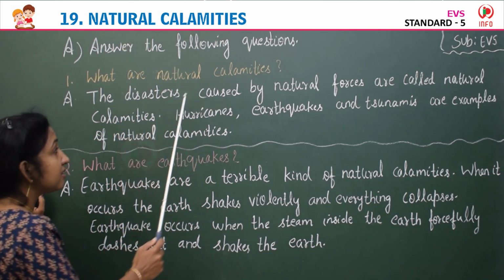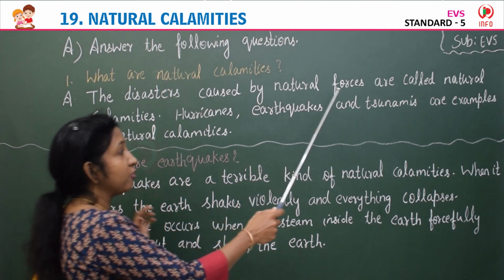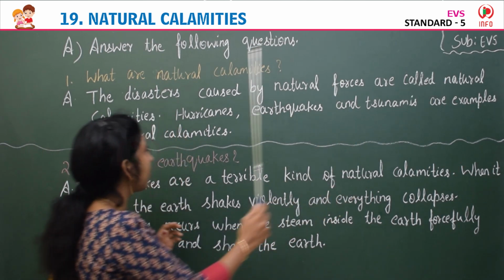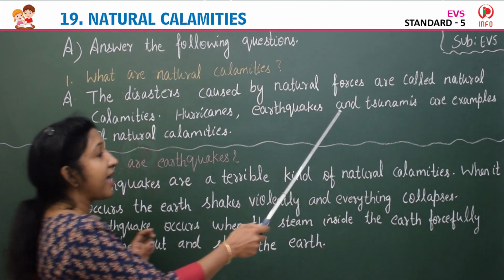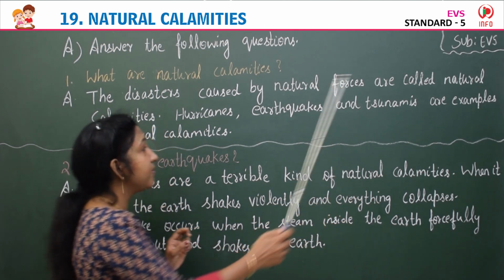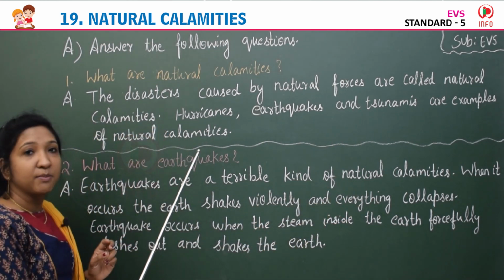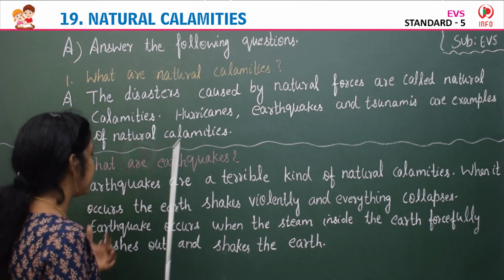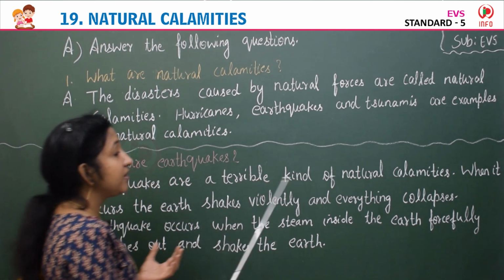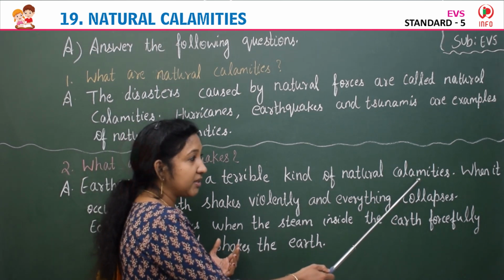Yes, so what are natural calamities? The disasters caused by natural forces are called natural calamities. Hurricanes, earthquakes, and tsunamis are examples of natural calamities. Second, what are earthquakes? Earthquakes are a terrible kind of natural calamities.